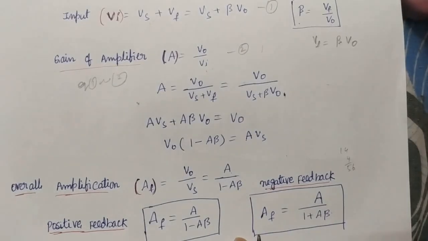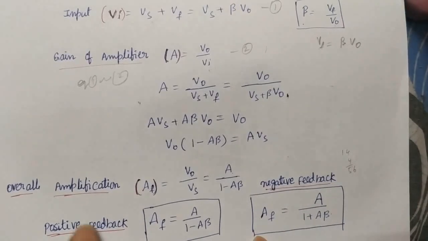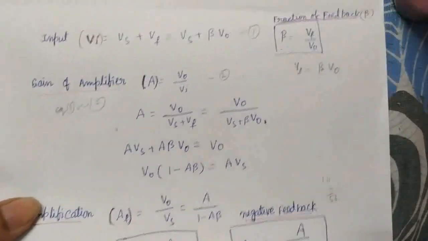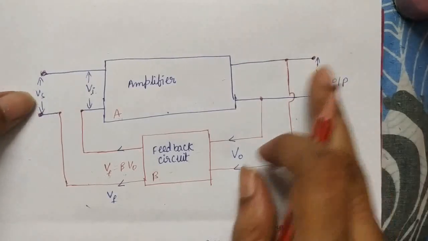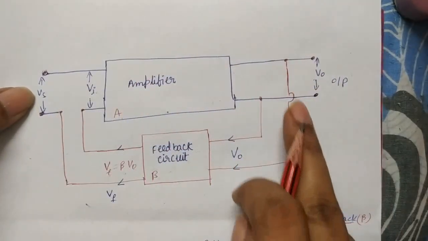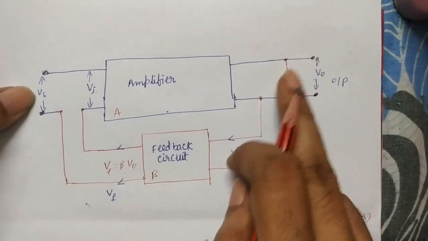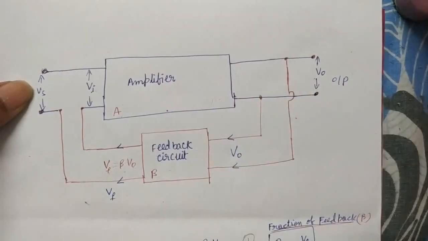Here we have two types of amplification factors, for positive feedback and negative feedback. When do we get positive feedback and when negative feedback? We already discussed that when the potential is not sufficient, it gives positive feedback and the potential increases. If the potential is more than required, it gives negative feedback and the potential decreases.